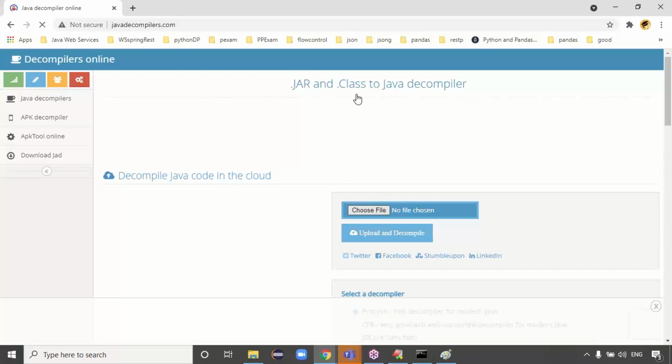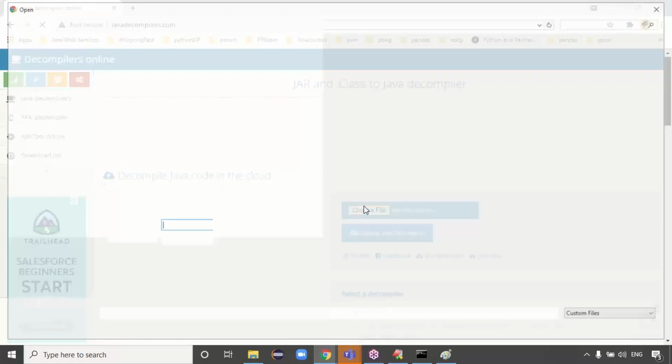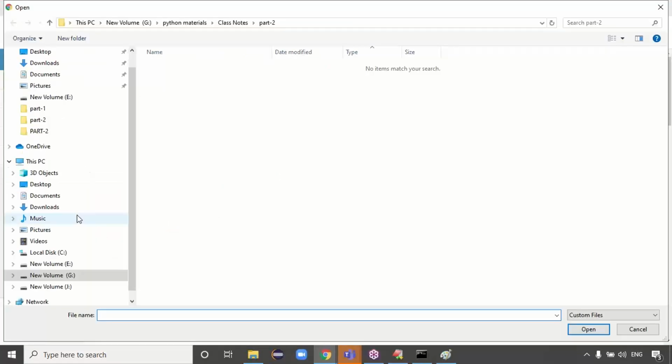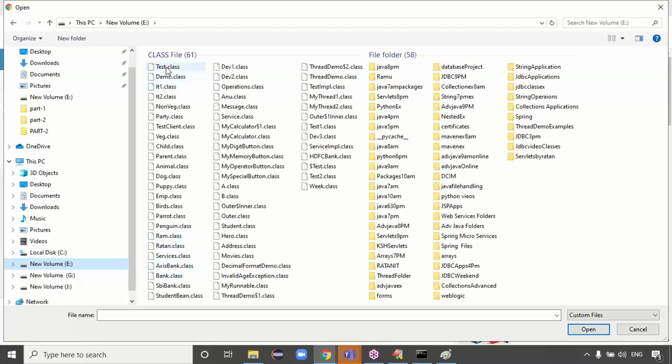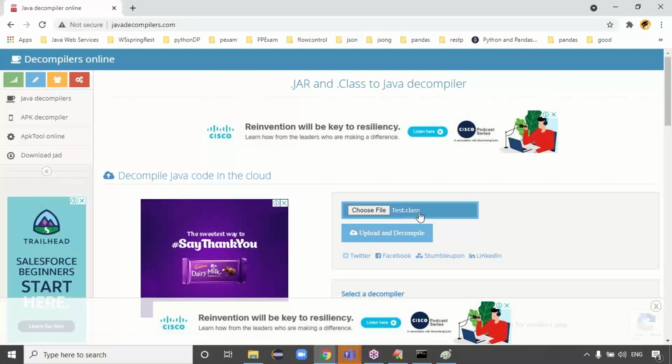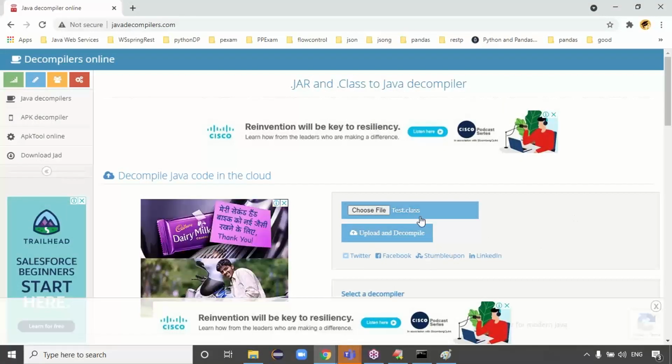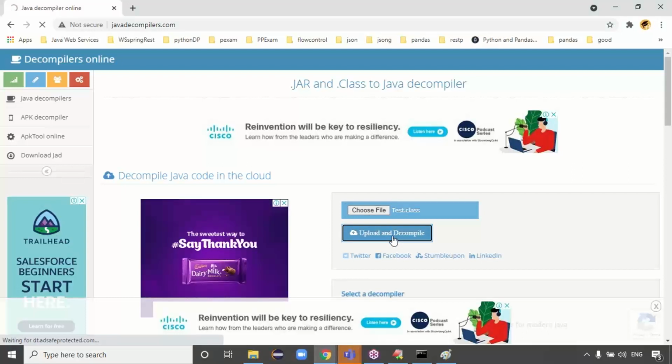It says .jar and .class to Java decompilers. Which file do I want to choose? The .class file in local disk E. This is my Test.class that I want to check. Just open this Test.class file. Browse the .class file, upload and decompile.